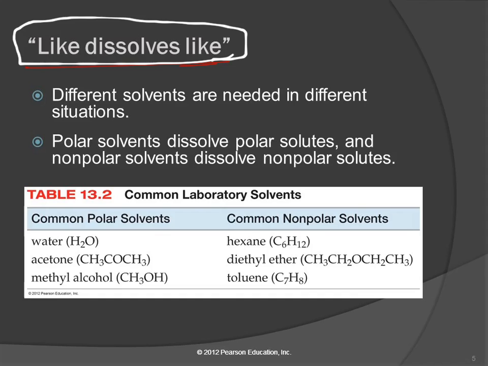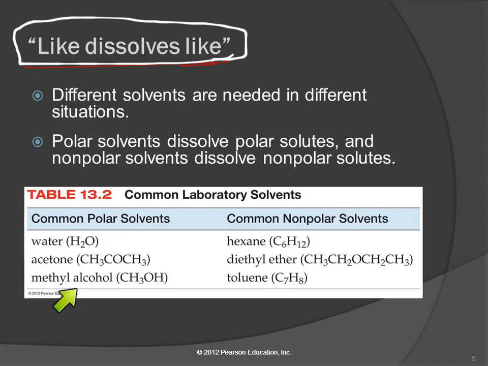So polar solvents tend to dissolve polar solutes. Nonpolar solvents tend to dissolve nonpolar solutes. Like dissolves like. And here's a list of some common polar solvents. Water, acetone, that's in fingernail polish remover, methyl alcohol, these are all polar solvents.